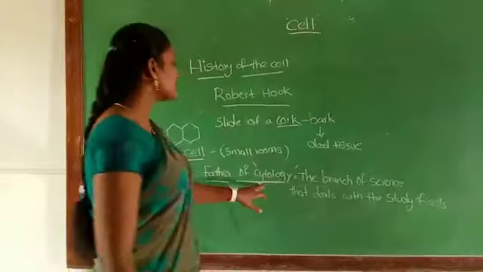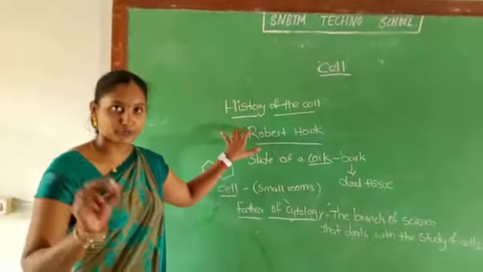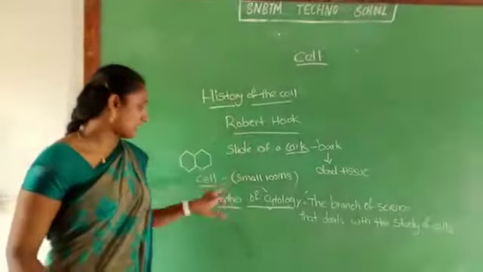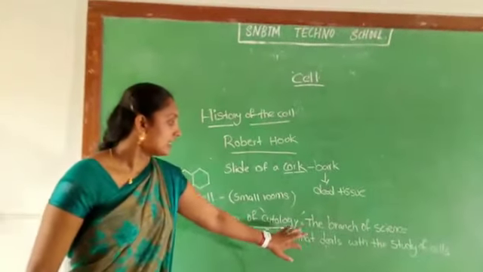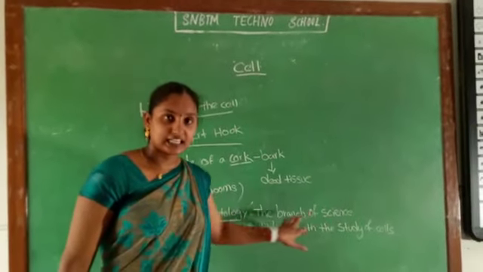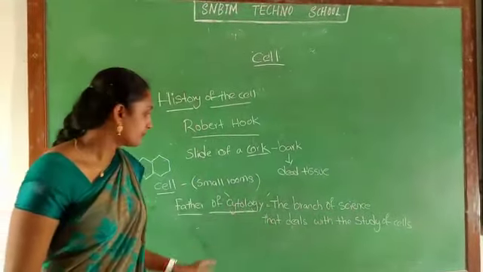Who is the father of cytology? The father of cytology is Robert Hooke. And what is meant by cytology, children? The branch of science that deals with the study of cells is called cytology.